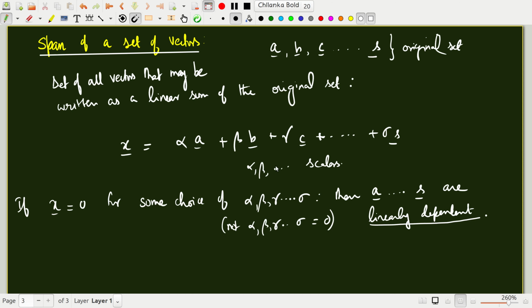Now, what is the meaning of linearly dependent? That means that once you have x to be 0, one of the vectors can be pulled out to the other side, and it can be expressed in terms of the other vectors. That is, one of the vectors is redundant. You need not have it in the original set, because it itself can be represented as a sum of all the other vectors. Okay, so this is a very important idea.